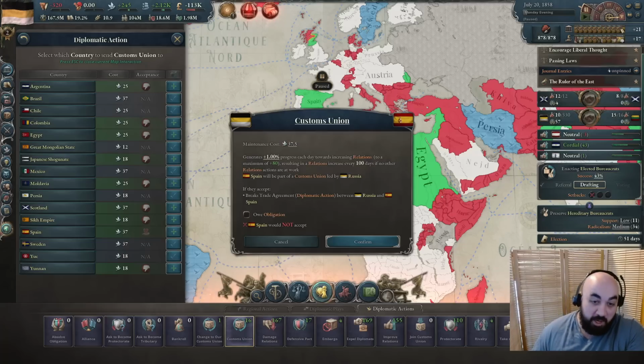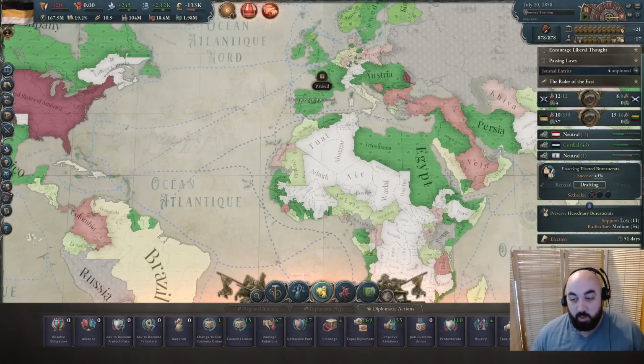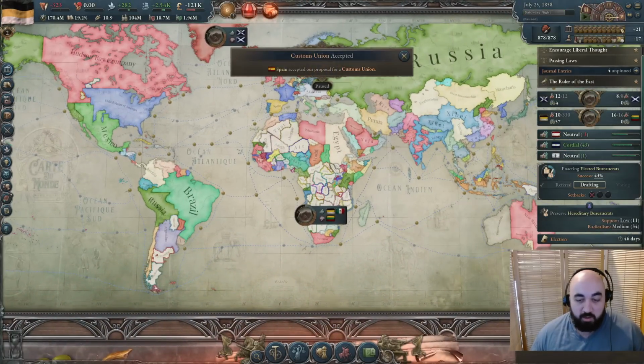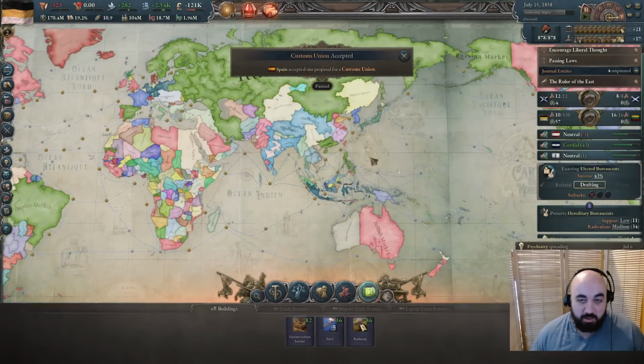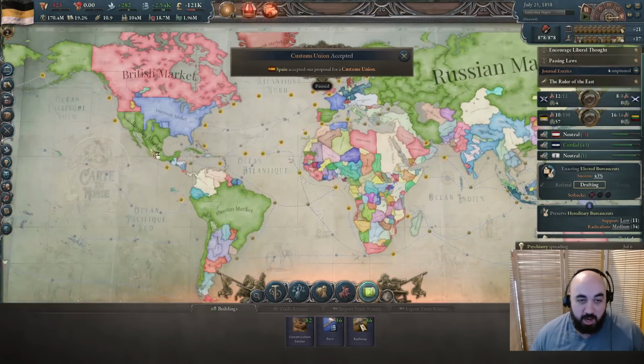Looks like we can invite Spain here to the customs union, owing them an obligation. We are checking this pretty frequently, and so we will invite them. Again, we cannot get obligations through bankrolls just yet, but getting Spain in is going to be a huge deal because they have some subjects. Those subjects come in, and this is pretty good as well in the Philippines and over here.